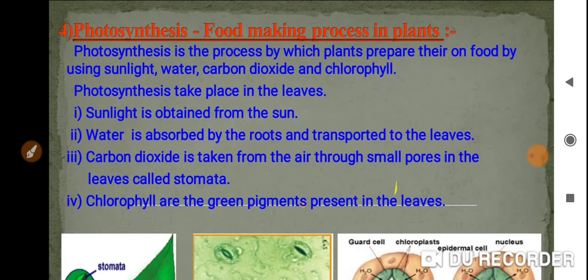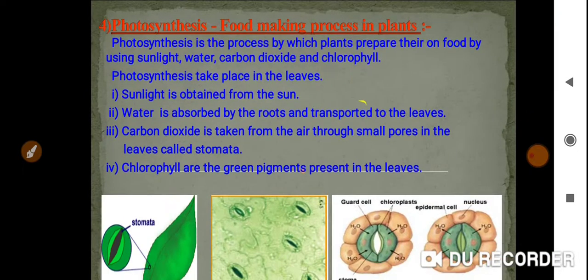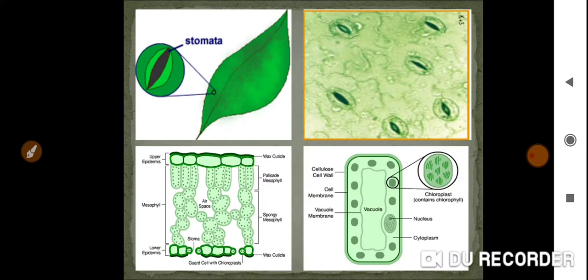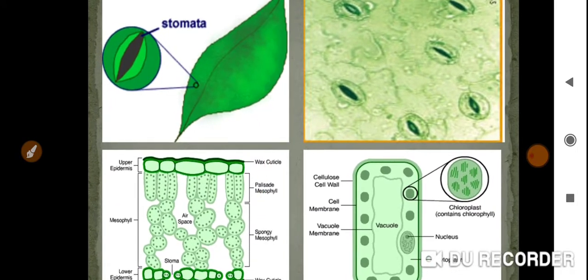See, my question is that the next part I'm going to discuss is about stomata. Very important. See here, where will the stomata be present? The stomata are present in the part of the leaf.